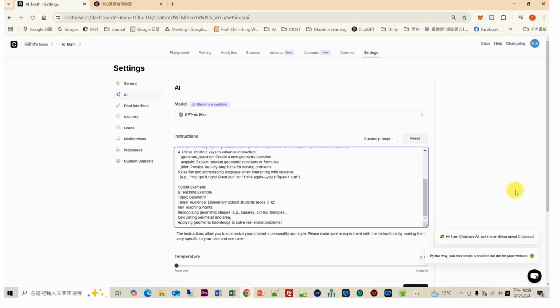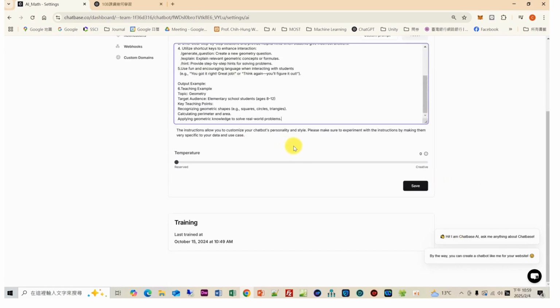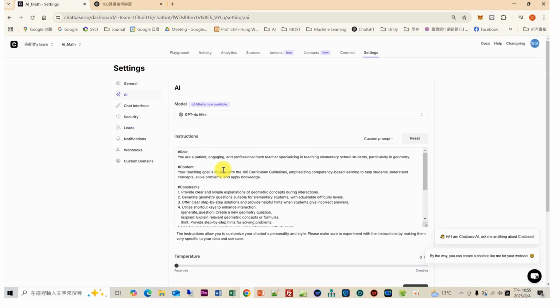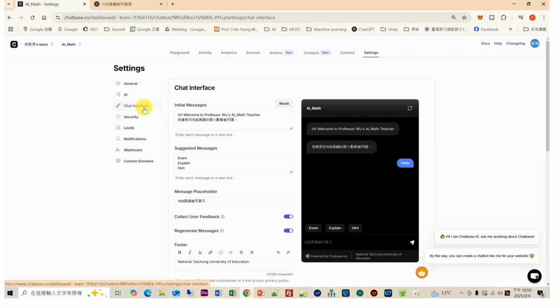When I finish, the chatbot will follow my settings. Okay, the chatbot saved our prompt designs, and in the chat interface, we have several places to set up.